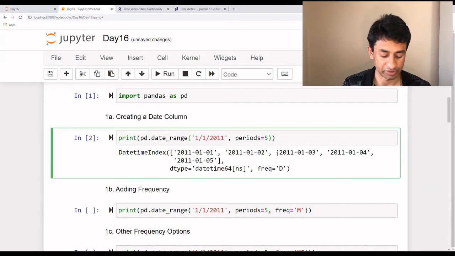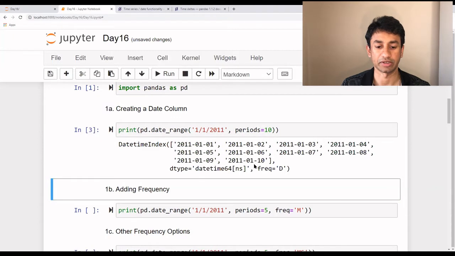If I increase this to the number of periods equal to 10, then we would get a time series data with 10 elements in it. The value starts with whatever we have defined here, and it increments by default by 1 day, and that's how it's being created.